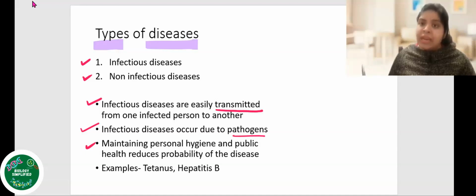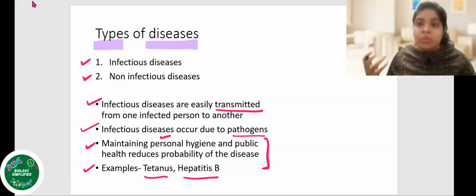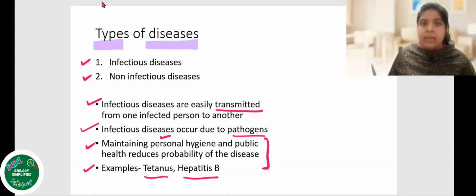How do we prevent such kinds of diseases? By maintaining personal hygiene, and by maintaining good public health, which is also going to reduce the probability of such diseases. So when we take good personal and public hygiene measures, there is a very good chance that we are going to lessen the chances of such diseases. Examples of infectious disease are tetanus and hepatitis B, and there are many more examples which we are going to study further in this chapter. So this was about infectious disease.